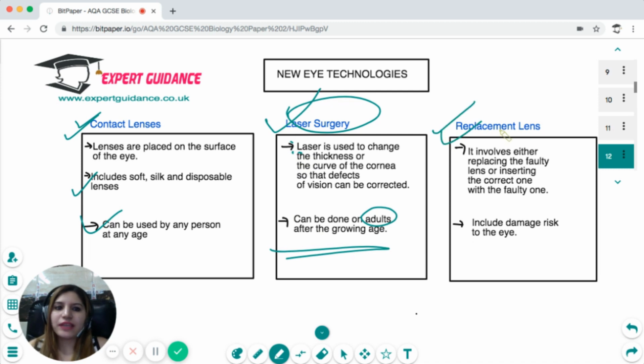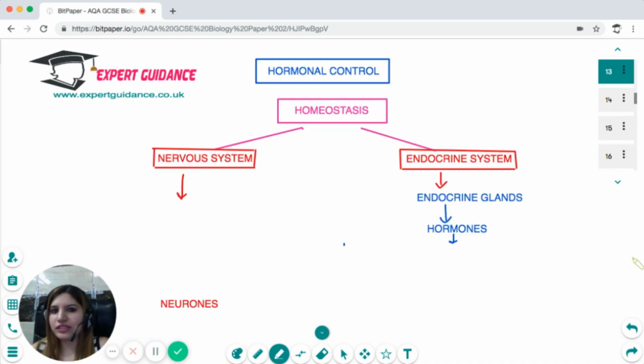Then there are replacement lenses, where you either replace the faulty lens or insert the correct one in place of the faulty one. Now, because it's a surgery, there are some damage risks to the eye that is involved. Okay, so I hope all these defects of vision and their treatments are crystal clear to you.